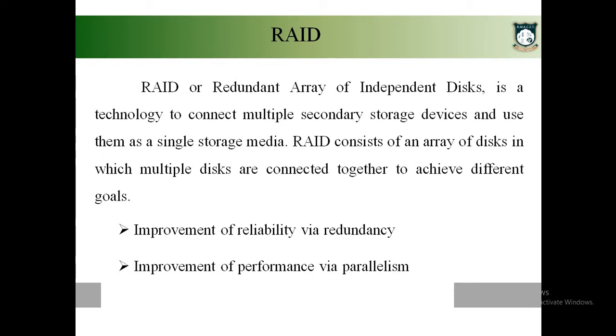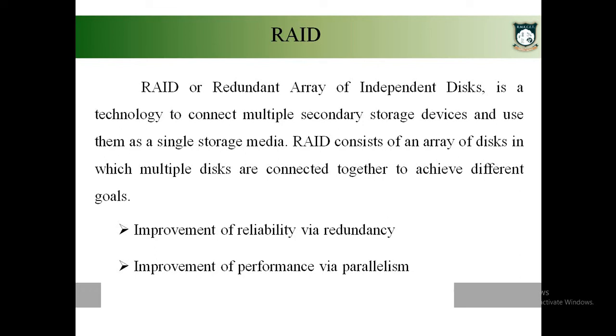There is a process called striping. Striping means splitting the data into parts, and you can store each part in each disk. So that concept is called striping.